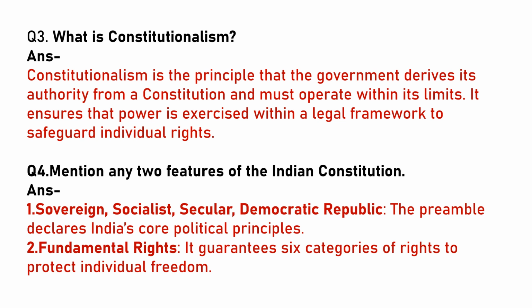What is constitutionalism? Constitutionalism is the principle that the government derives its authority from a constitution and must operate within its limits. It ensures that power is exercised within a legal framework to safeguard individual rights. Mention any two features of the Indian Constitution. One is sovereign, socialist, secular, democratic republic. The preamble declares India's core political principles. Second is fundamental rights. It guarantees 6 categories of rights to protect individual freedom.